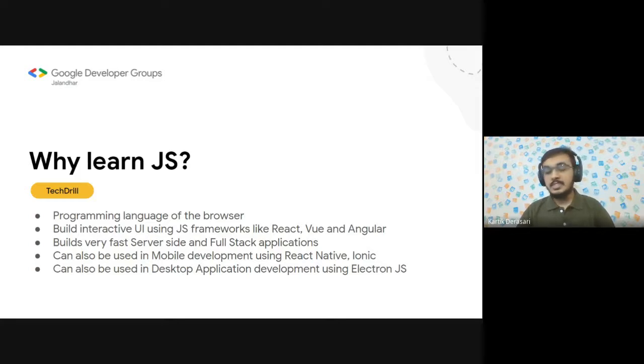When we were discussing HTML, HTML is not a programming language, but JavaScript is a programming language. Today JavaScript can not only execute in the browser, but also on the server. Earlier it was only able to execute in the browser, but nowadays we have Node.js. Node is basically a runtime engine for JavaScript to run on servers, and a server is basically a computing machine. It can also be a computer.